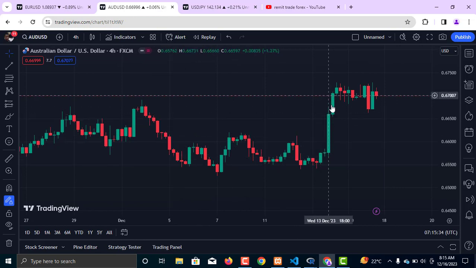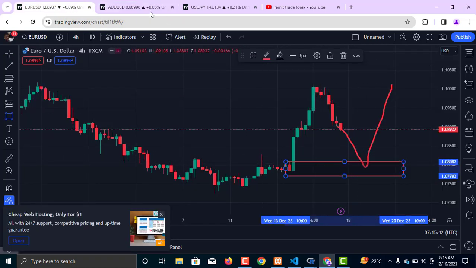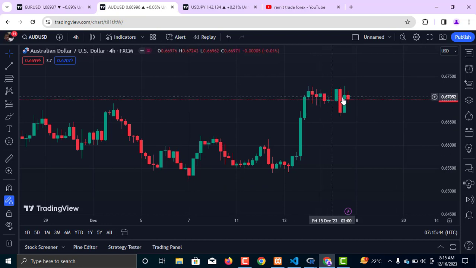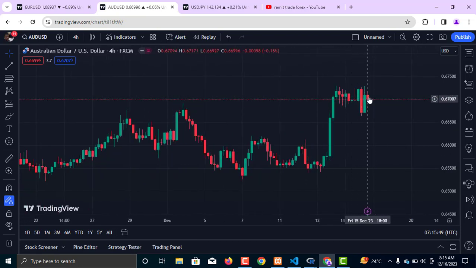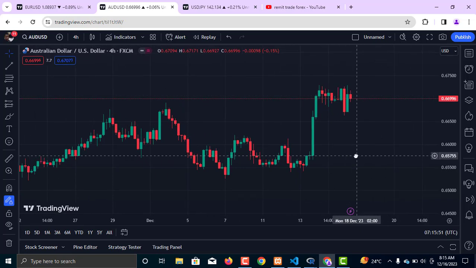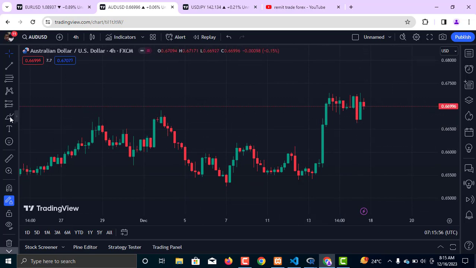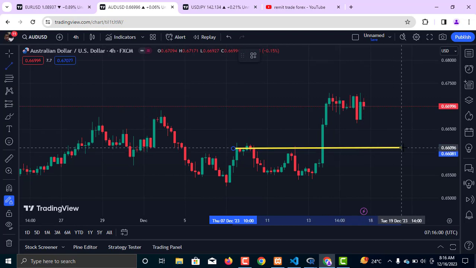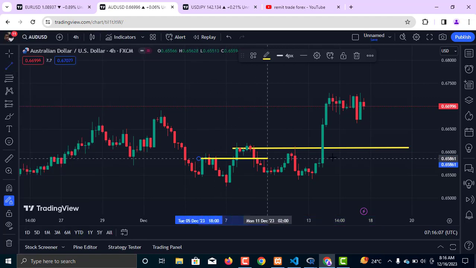AUD/USD, if you look, the market moved upward and lacks momentum to move to the upside. Even while EURUSD was moving to the upside, we see AUD/USD begin to consolidate within this area of resistance, and market should come back down as we resume the market on Monday. This is what I am expecting. Market should come back down into this very area of important resistance at this very point. So market should come back down before continuation upward. This is what I am expecting right now on this very chart.